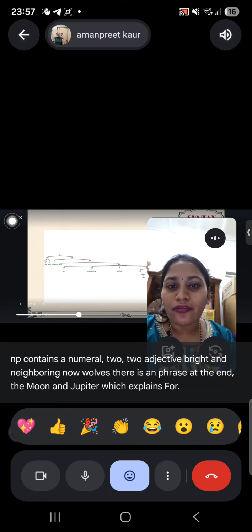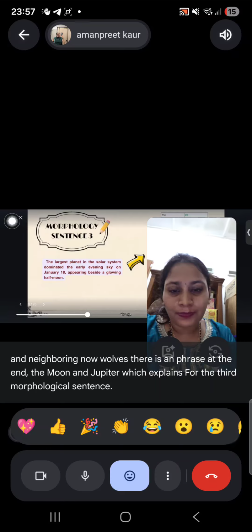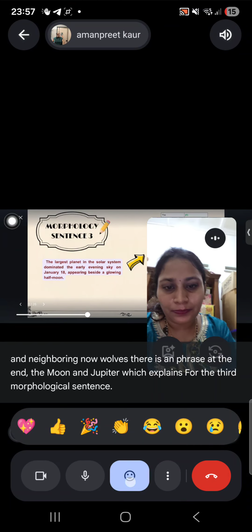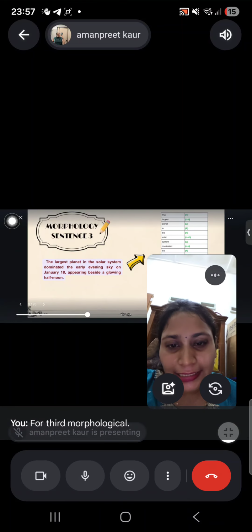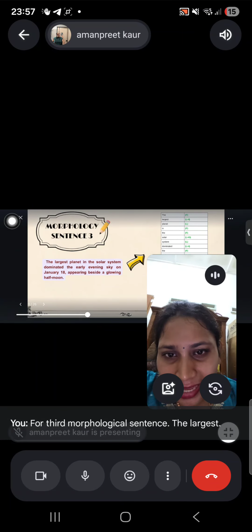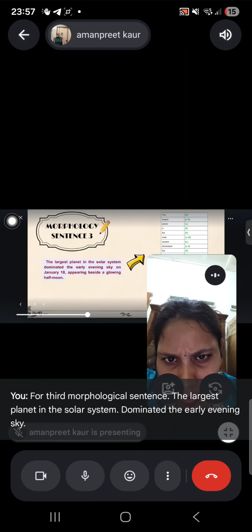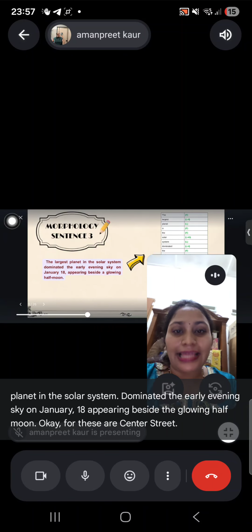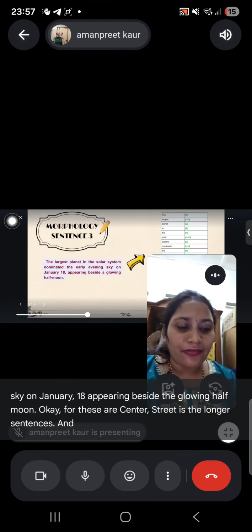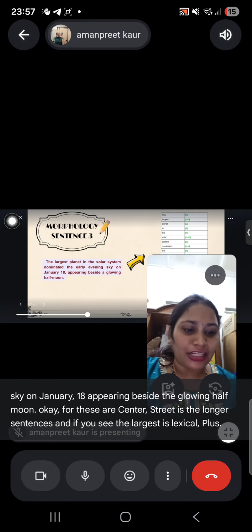For the third morphological sentence: The largest planet in the solar system dominated the early evening sky on January 18, appearing beside a glowing half moon. For this sentence, it is the longer sentence, and you can see that largest is lexical plus inflectional.